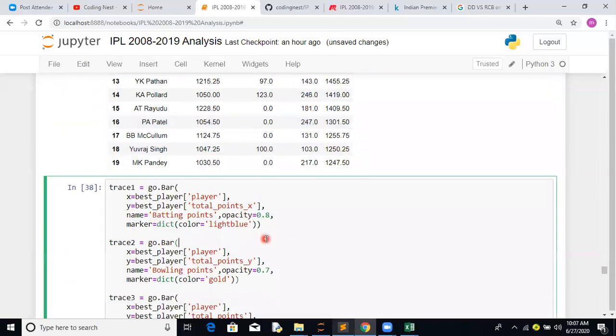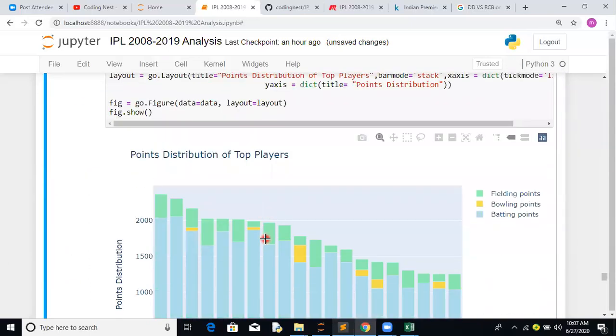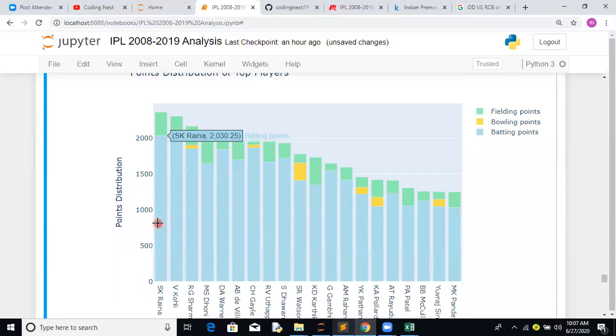So let's try to plot this. Here we are using a plotly graph. Okay, that's interesting. If you see this part, the best all-rounder is given to Suresh Raina. Next is Virat Kohli, Rohit Sharma. Rohit Sharma has some points for his bowling skills as well, then Shane Watson. That's an interesting set. There is no bowler who has dominated in points alone.